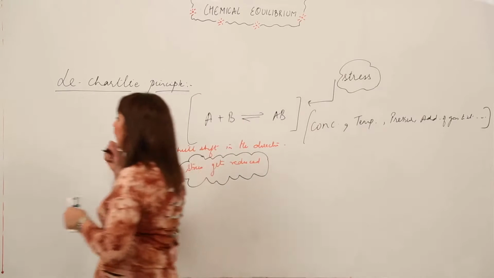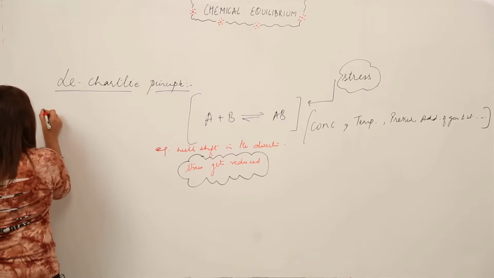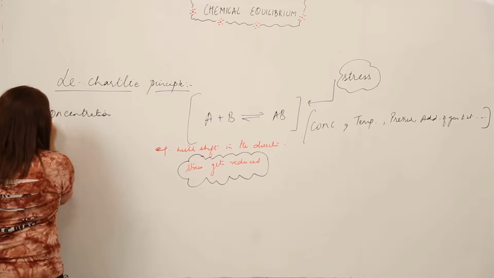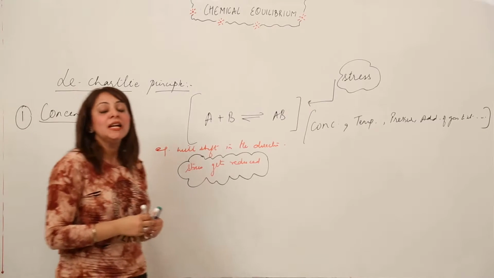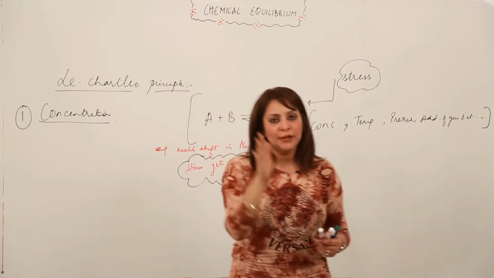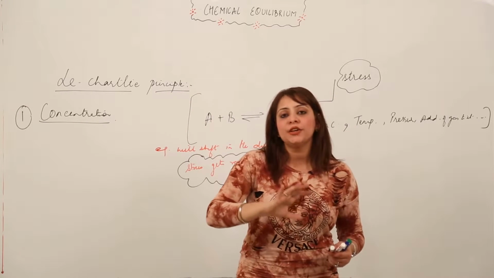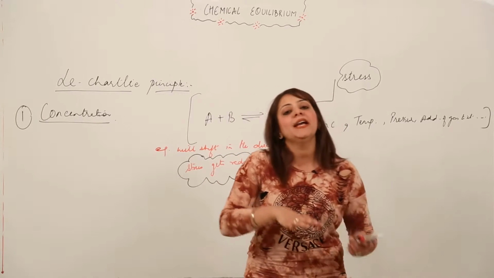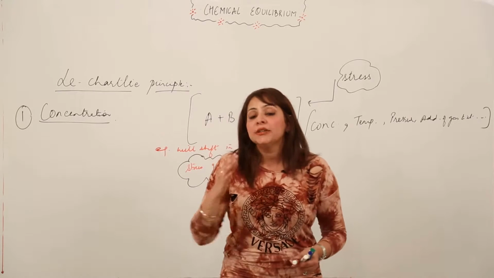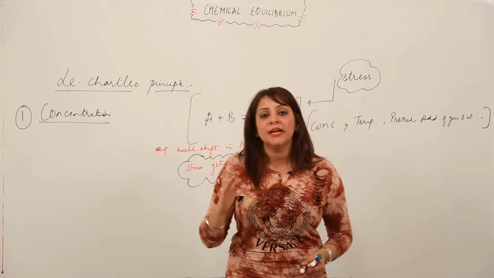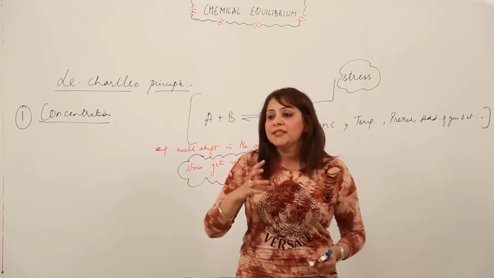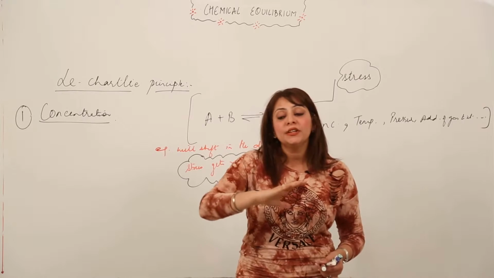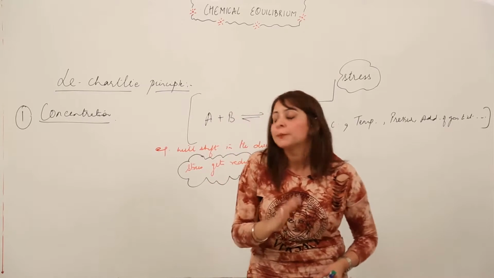So the first factor we are considering is the concentration. Here by concentration I mean that either we can change the concentration of one of the reactants, or I can change the concentration of one of the products, or I can change the concentration of all the reactants, or I can change the concentration of all the products. So we are just concerned with the change in the concentration, not with how much it has been changed, right?